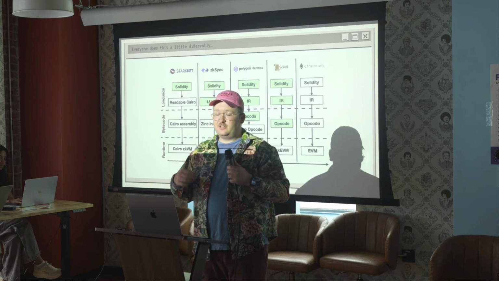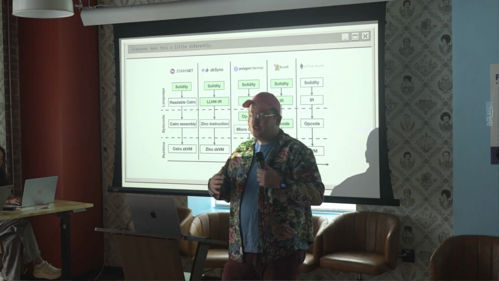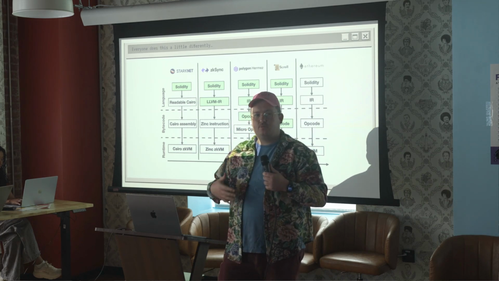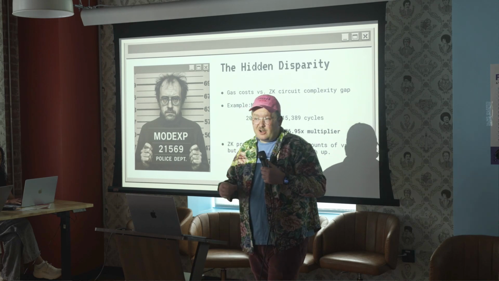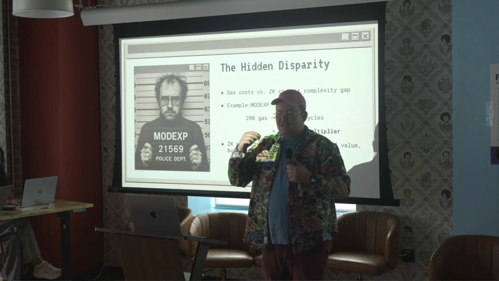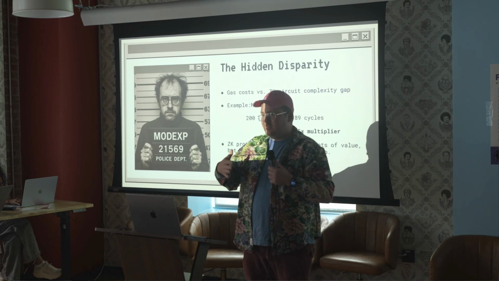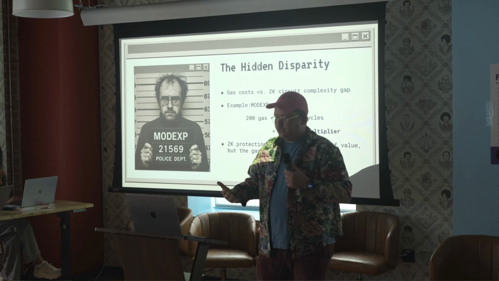Everyone does this a little bit differently, and as a result, there are a lot of inconsistencies and inefficiencies that occur based on exactly how the zero-knowledge prover is built. There's a hidden disparity here between the gas cost of execution on chain and the actual ZK circuit complexity that results from the computation.